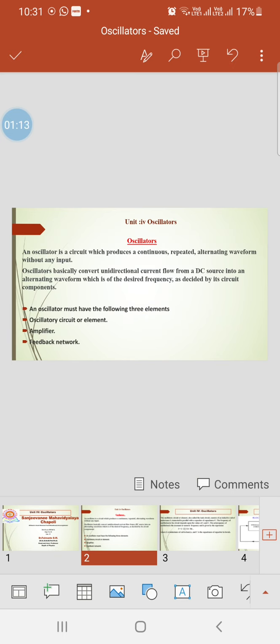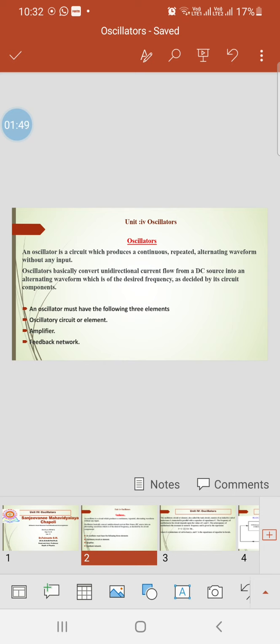See, an oscillator is an electronic circuit which produces a continuous repeated alternating waveform without any input. What is meant by oscillator? It is the electronic circuit or device which produces continuous repeated alternating waveforms without any input. It means there is no input but we are getting an output, that is an AC waveform.